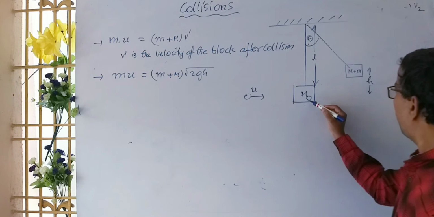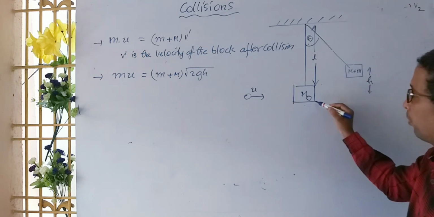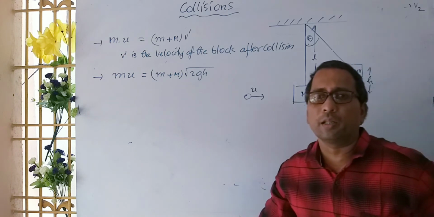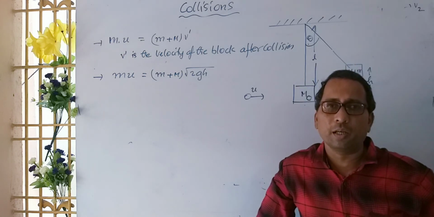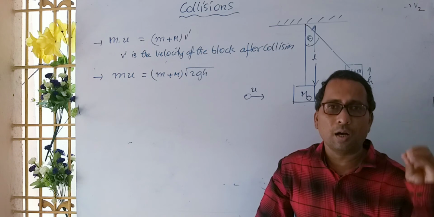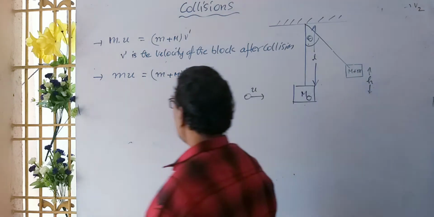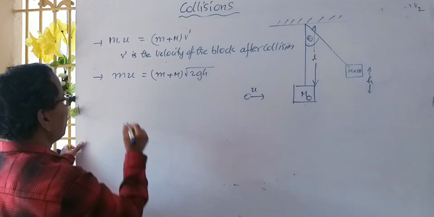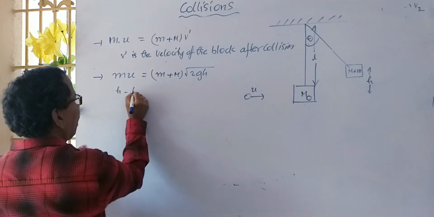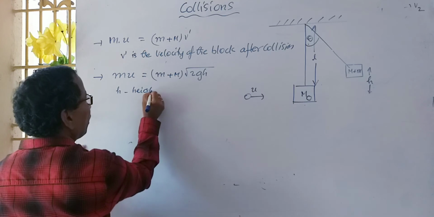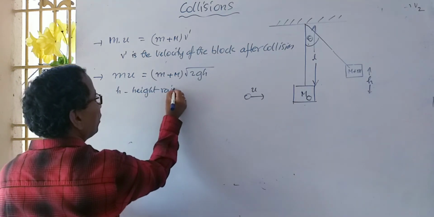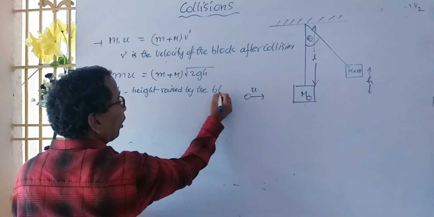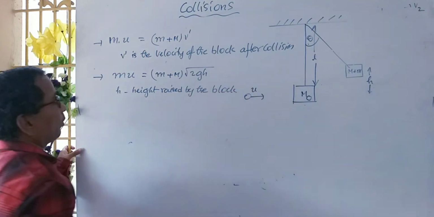When this block is raised to a height of h, and you have to calculate h, if height is asked in the problem, then mu is equal to (M plus m) into root of 2gh. Here h is the height raised by the block.